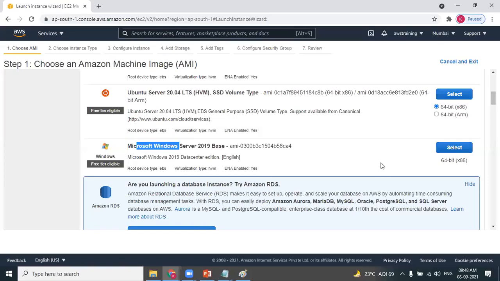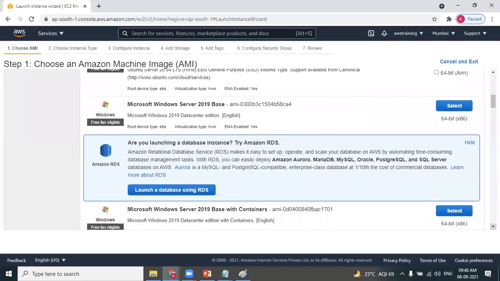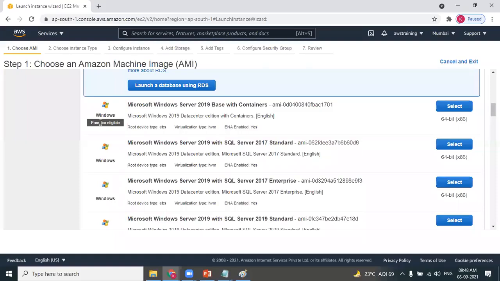And when you're selecting operating systems, when you're practicing AWS, make sure that you select options which are eligible for free tier. There are some operating systems which are not eligible for free tier. I'll show you. Look at this. Scroll down. You can see this operating system is eligible for free tier, whereas this one is not eligible for free tier. Based on the features and the software which are already installed, there are some operating systems not eligible for free tier. So I hope you remember the AWS account we have created is a free tier account. That's more than enough. So please make sure that you select an option which is eligible for free tier.